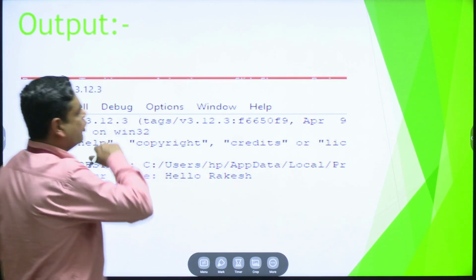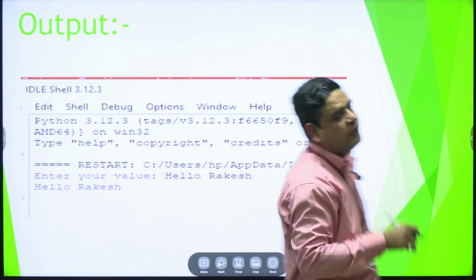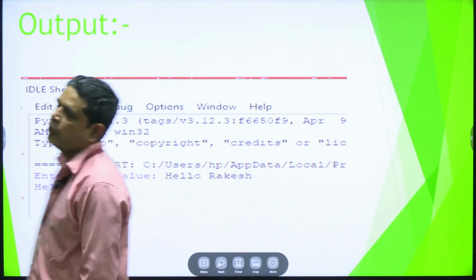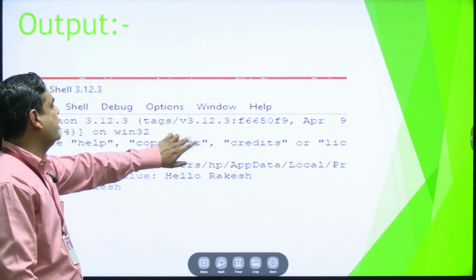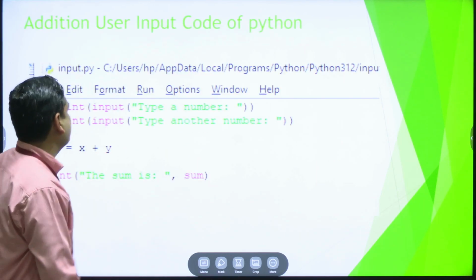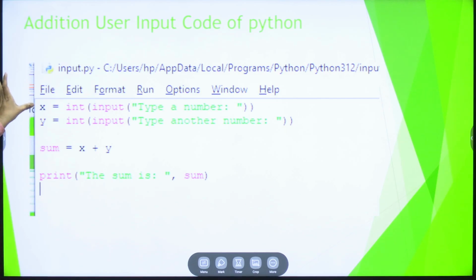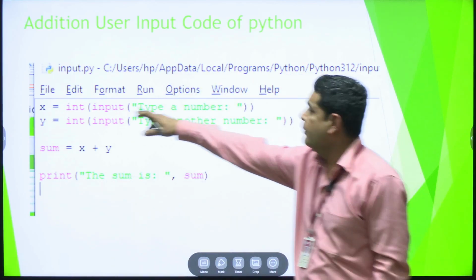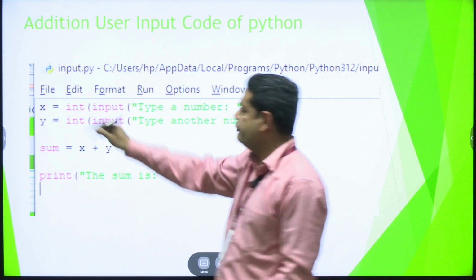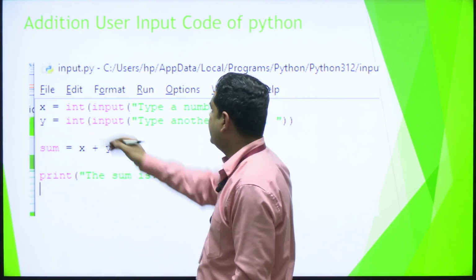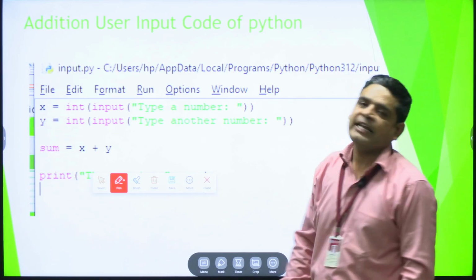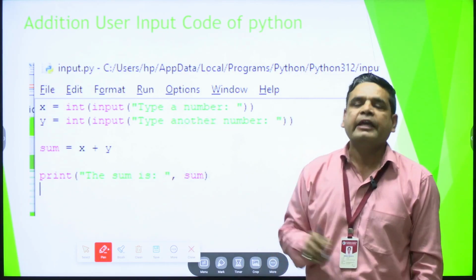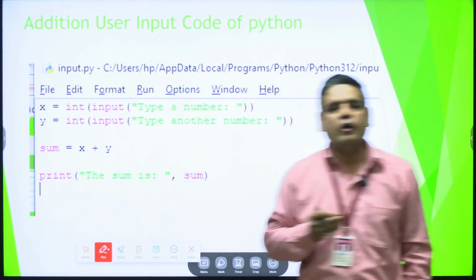In the case of Python, we can use different types of operators to perform any operation on user input, like an addition operation. You have two variables like x and y. Using the variable, you can use int input. Why are we using int? The int method is typecasting. When we take input from the user, by default the value is a string.